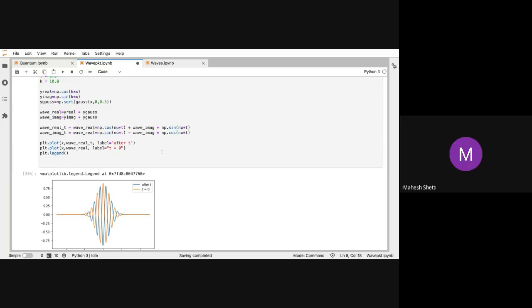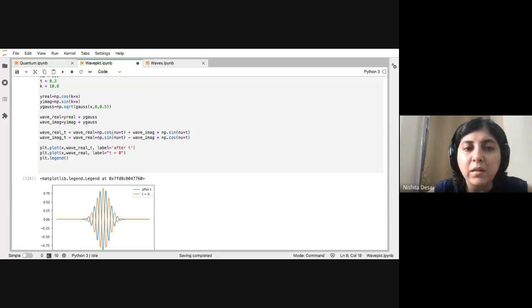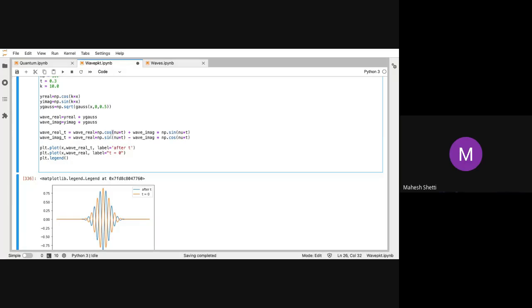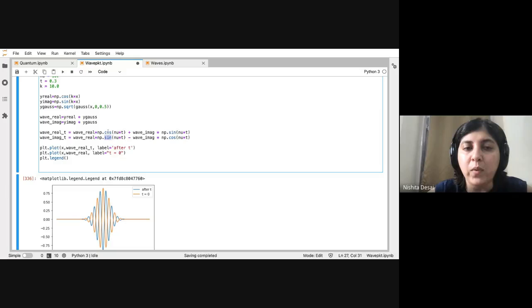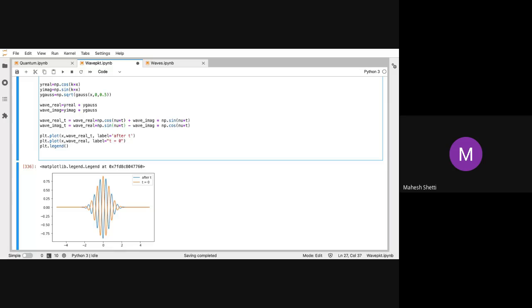Why is there a phase change between the two components, the real and the imaginary, you mean? Oh, it's because one is sine and the other is cos, no? There is a natural phase difference. But is that phase changing inside the packet?